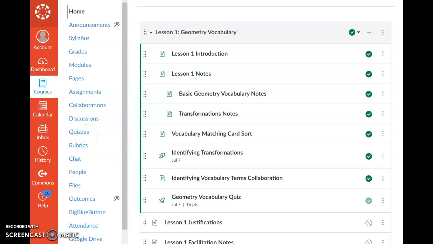All of my activities and modules and everything in the modules align with my teaching philosophy of having authentic activities and involving students in learning the way that works best for them. The first specific lesson material we are going to look at is in Lesson 1, Identifying Vocabulary Terms Collaboration.